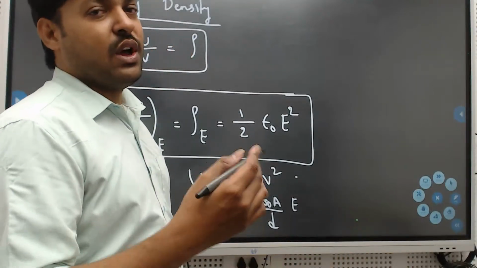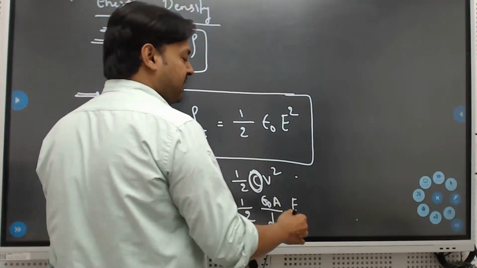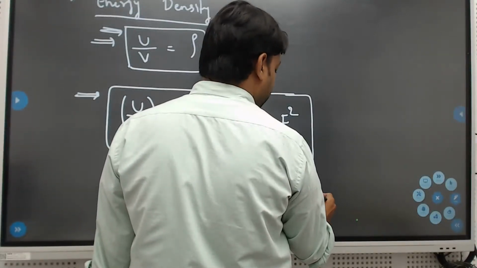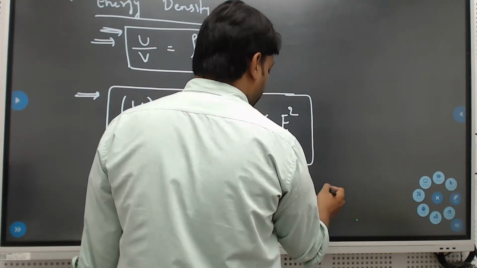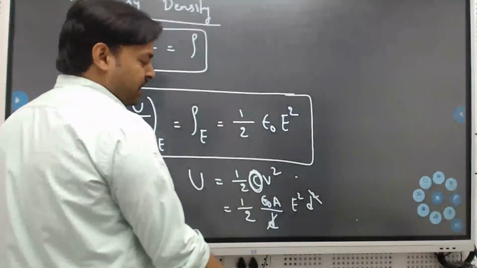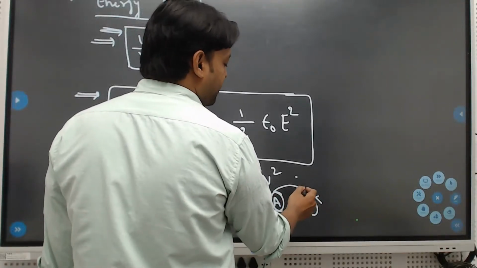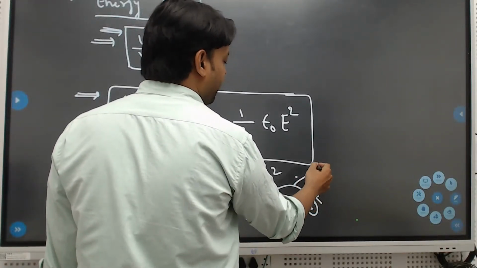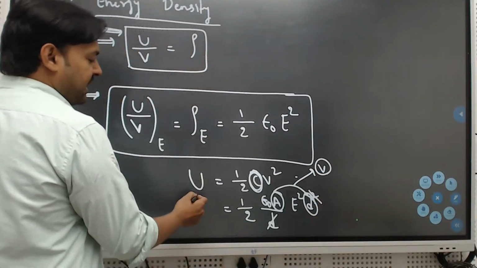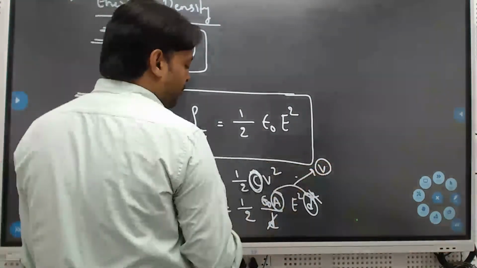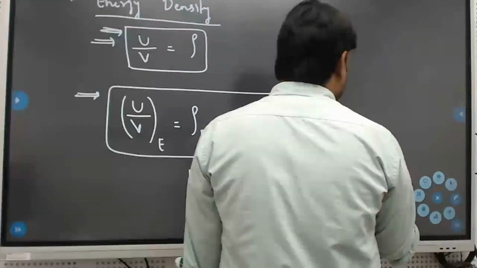E equals V by D, so V is ED. So it will be E square and D square. One D will be cancelled. Where A times D is nothing but volume. So replace A and D with volume. So energy density per unit volume is half epsilon naught E square.